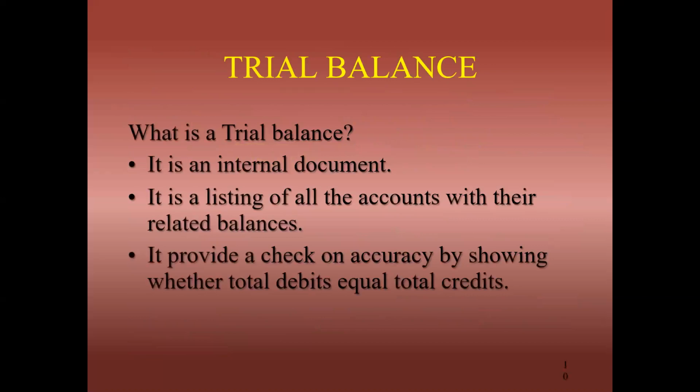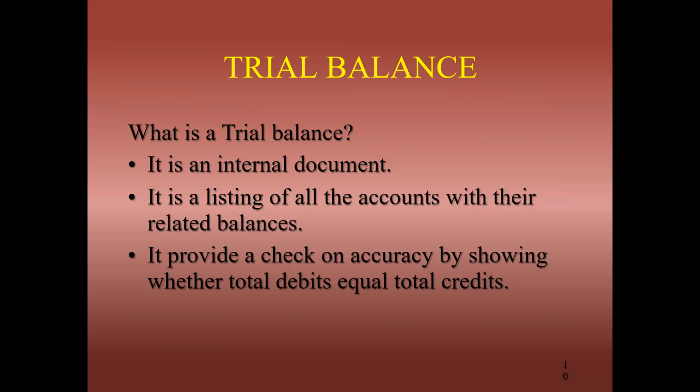This is the trial balance. What is a trial balance? It is an internal document. It is the listing of all accounts with their relative balances. It provides a check on accuracy by showing whether total debit equals total credit. A trial balance is in statement form, with one column for serial number, particulars, debit and credit. In particulars, they will write all the items, whether liabilities, assets, expenses or income, whatever it may be. All items will be listed out.